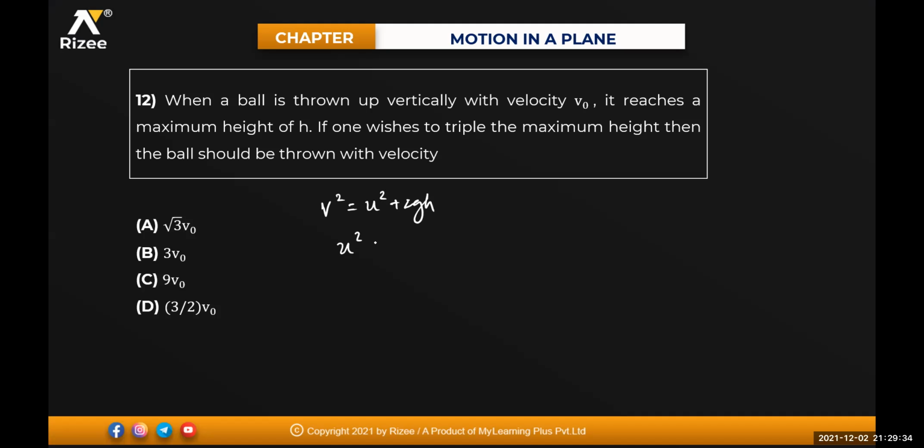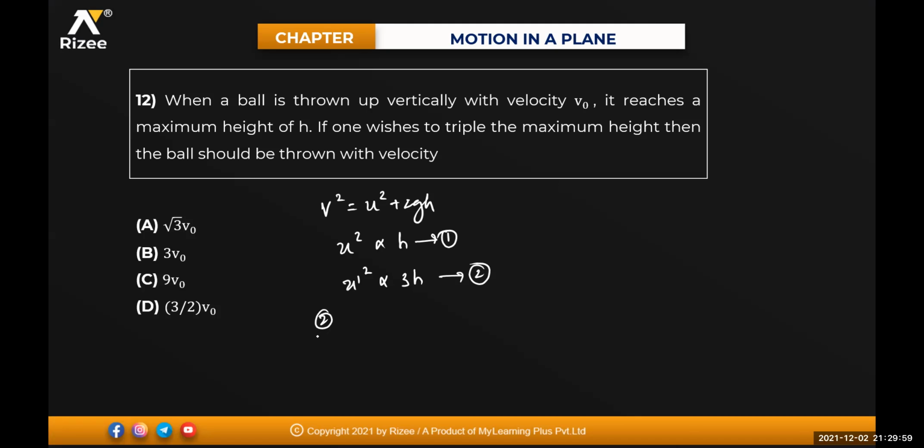That means u square will be directly proportional to h, isn't it? So now in the given condition, the ball reaches the maximum height of h. If one wishes to triple the maximum height, that means u dash square is tripling this one. This is equation number 2. This is your equation number 1.